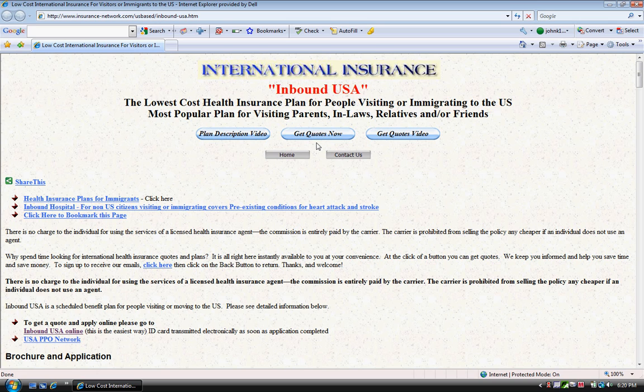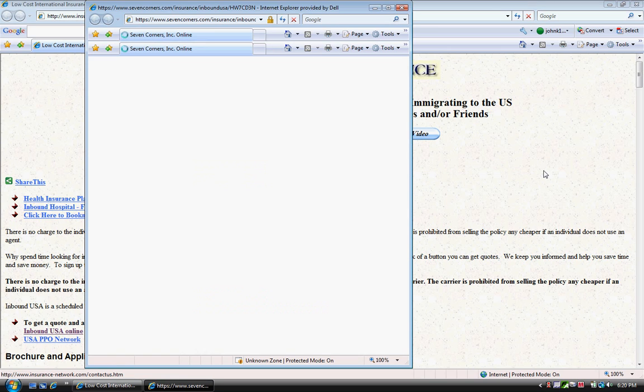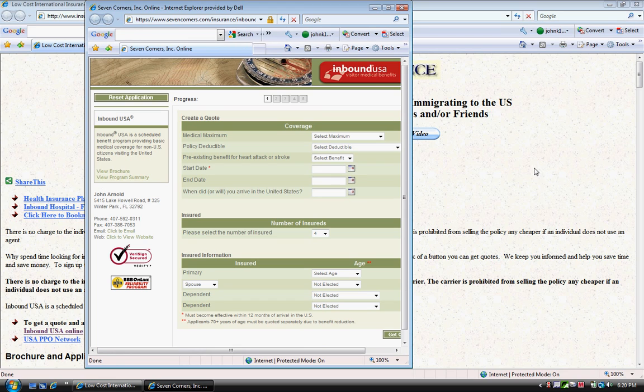If you see the button here, Get Quotes Now, we're going to click on that and a new page will open up. Here's our quote page. First, what you'll see, Medical Maximum. This will give you a drop-down box and it will show Plan A, B, C, or D. Let's say, for our example, we're going to use Plan C.